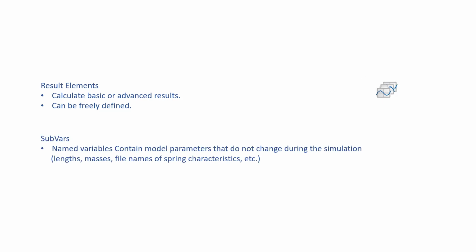It is a named variable that contains model parameters that do not change during the simulation, like length, mass, file name, the spring characteristics. Those things generally will not change at the time of simulation, so they come under subvar.